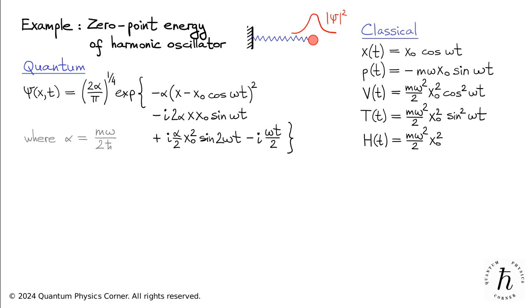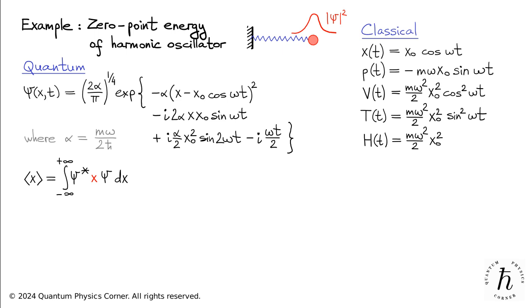When performed on an individual quantum oscillator, measurements of the particle's position, momentum, potential, kinetic or total energy will generally return random, unpredictable results, distributed in accordance with the corresponding probability distributions. Nevertheless, the expectation values of these measurements are well predictable, and we know how to calculate them. The expectation value of position, mean x, is given by the integral of x sandwiched between psi and psi star. Calculating this integral, as well as all subsequent integrals in this lesson, is left as an exercise.